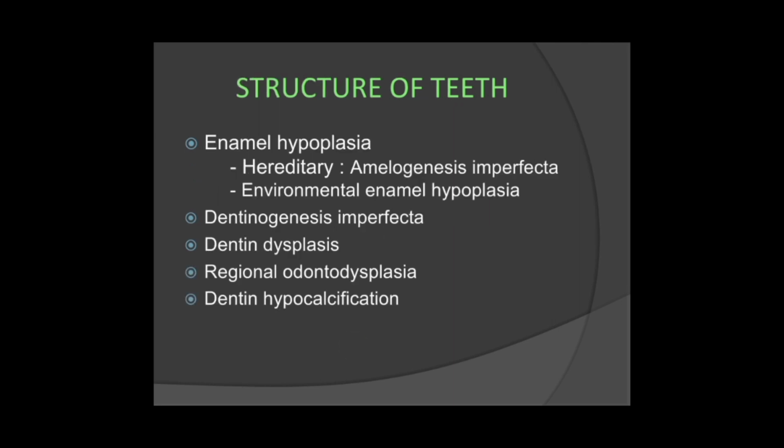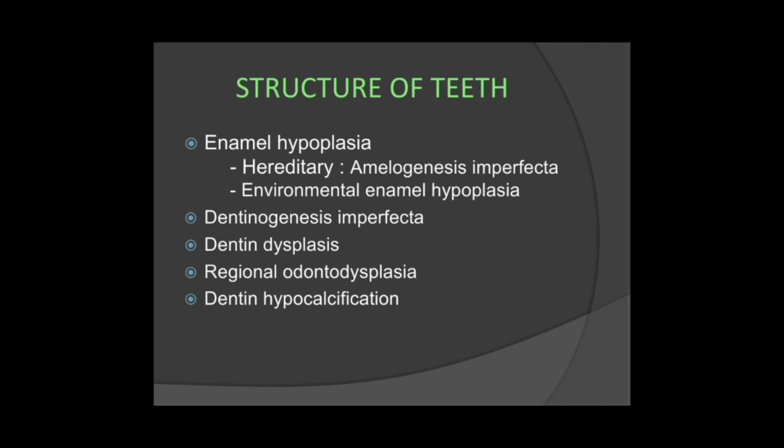Now in structure of teeth, yes, this one is also a 10 marker question. Even in this only one thing can be asked in 10 marker. Like I can tell you that amelogenesis imperfecta can be asked in a 10 marker question. So this one is more important. So till now: cleft lip and palate, developmental disturbances of tongue, then shape of teeth and the structure of teeth. These four things are most important for your examination purpose.